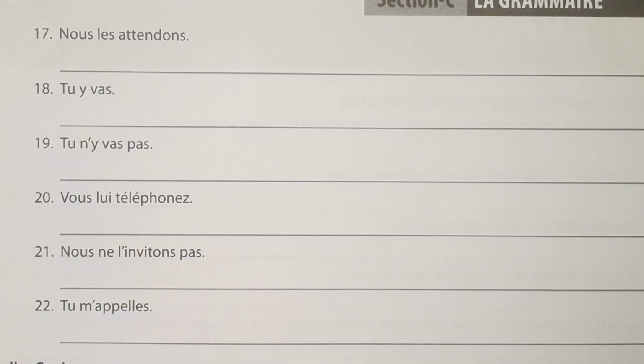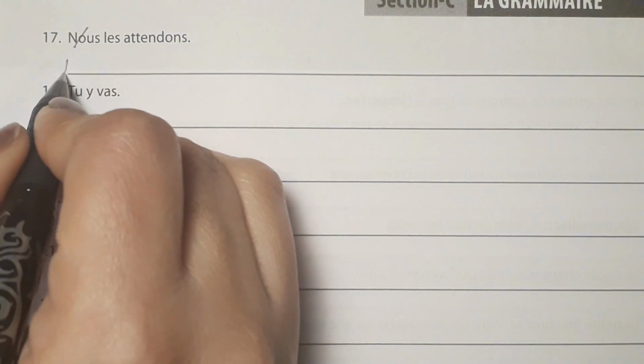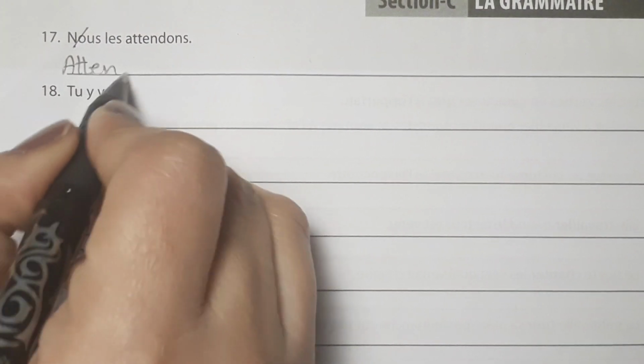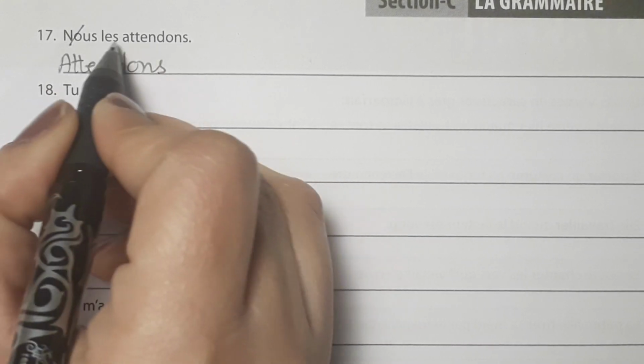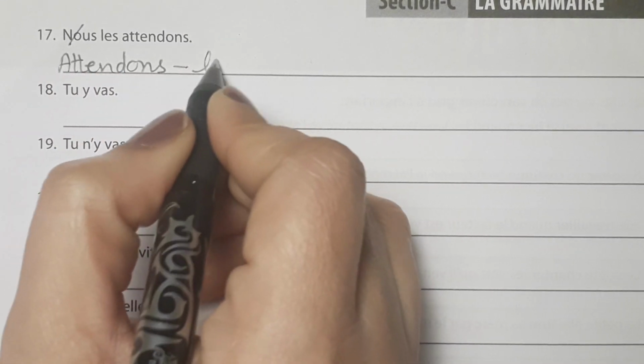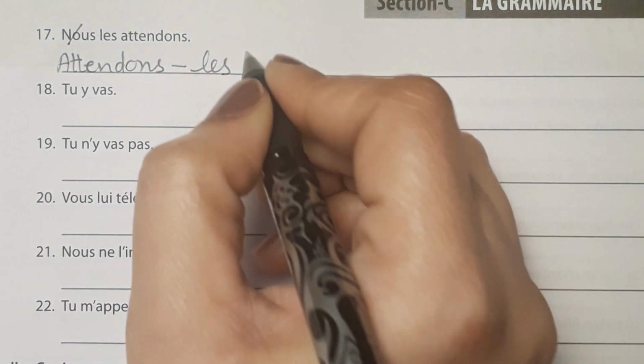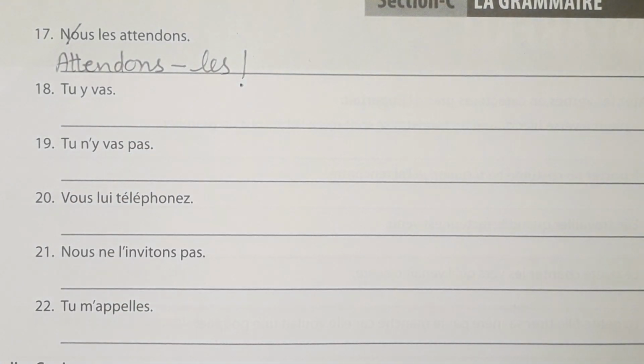Now the next one is nous les attendons. That means we are waiting for them. Let's drop this nous, and now we'll start with the verb attendons. Now because they have interchanged the placement, so we will write les here and the exclamation sign. That means attendons-les, let's wait for them.